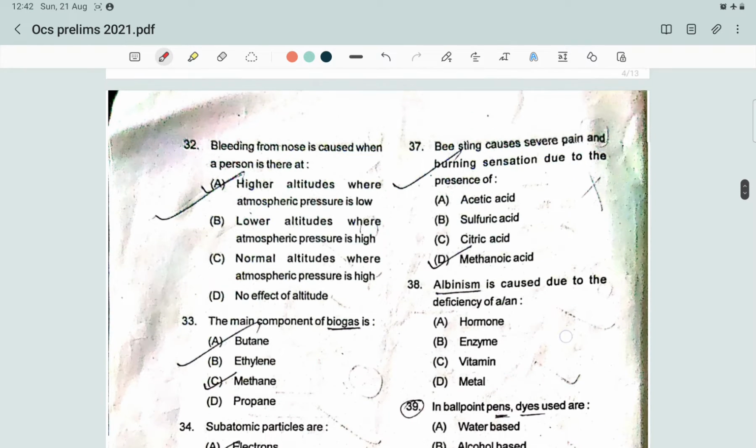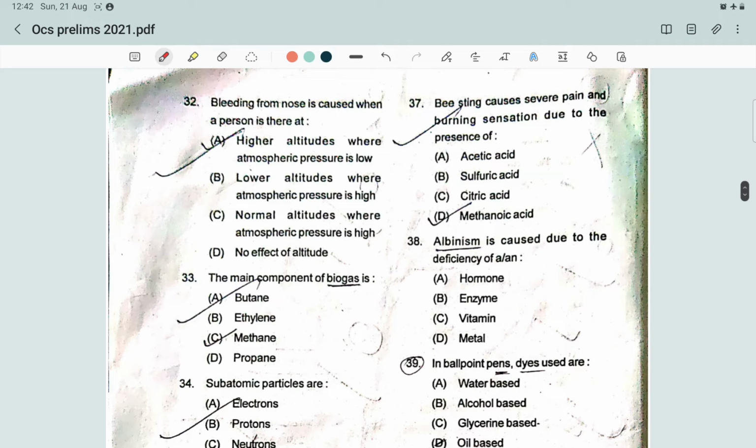The next question. Question number 37. Bee sting causes severe pain and burning sensation due to the presence of which acid? That is bee sting. This bee sting venom contains proteins that affect skin cells and the immune system, causing pain and swelling around the sting area. The acids present, which include formic, hydrochloric and orthophosphoric acids, are also present in the sting, and the formic acid is also known as methanoic acid. So the answer will be methanoic acid.